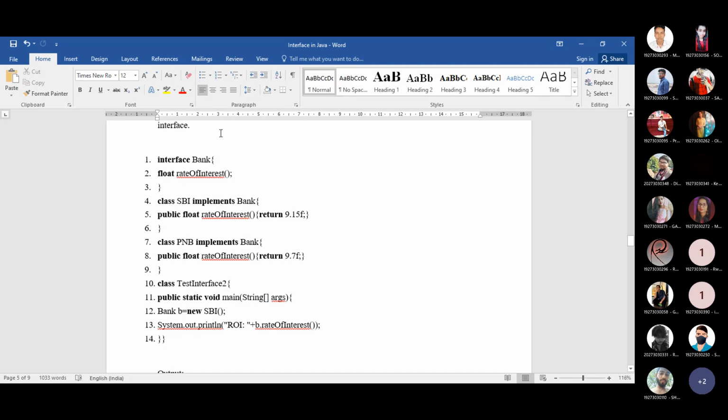If you are just using the same thing with the concept of class, then what will happen? Look at this particular program. Here one interface named Bank is defined, and inside this Bank interface we are defining one method, the rate of interest.